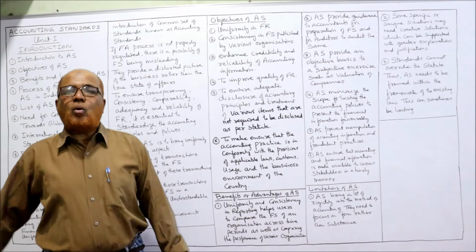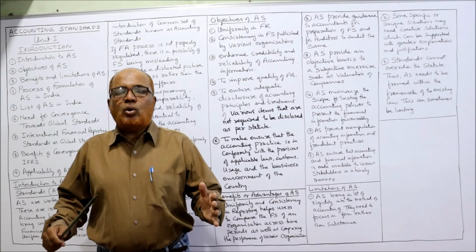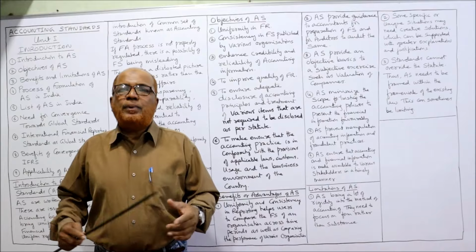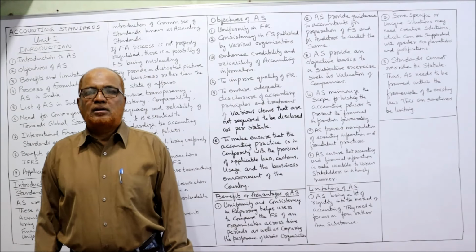Fourthly, to improve quality of financial reporting. See here, every stakeholder will have different expectations from the business. The creditors, the government, the shareholders, the employees, the bankers, different people will have different expectations from the business. That means the accounting standard, when followed, will give more and more information to different types of stakeholders. The credibility will increase, the importance will increase.